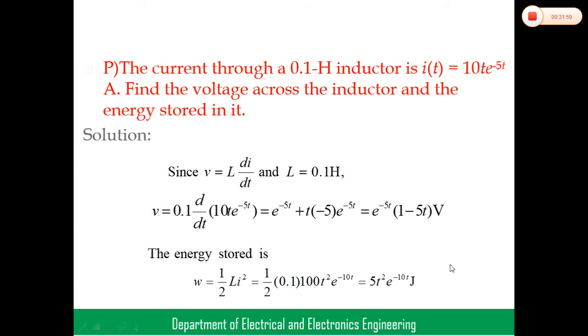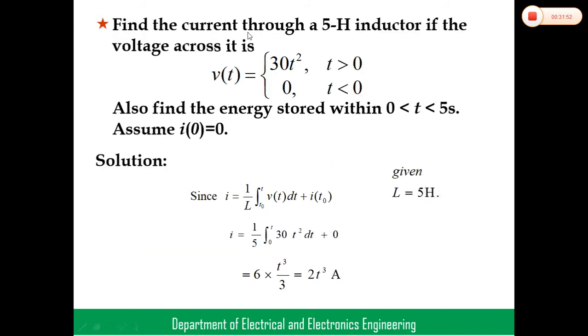Okay, right, coming to the next problem. Find the current through the 5 Henry inductor, L equal to 5 Henry, if the voltage across it, V of t equal to 30 t square for t greater than 0, and V of t equal to 0 for t less than 0. Also find the energy stored within 0 to 5 seconds. Assume i of 0 equal to 0, that is the initial condition is 0.